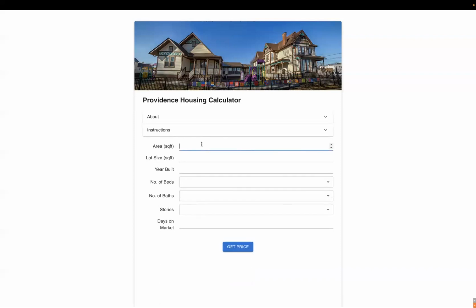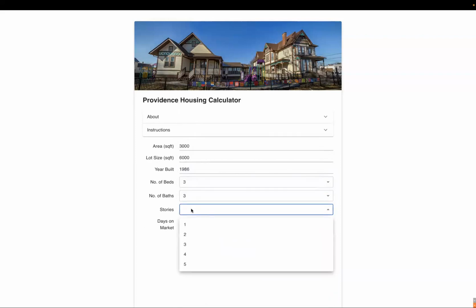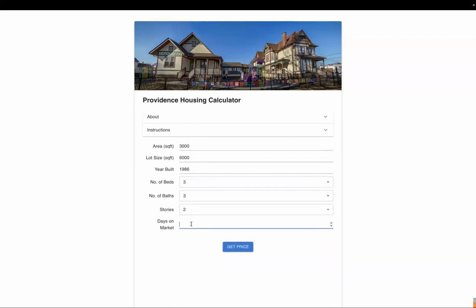Let's say Sally has a house that has 3,000 square feet of area and a lot of double that, 6,000 square feet. It was built back in 1986. It has 3 beds, 3 baths, and has 2 stories. She's listed it on Zillow for 60 days and hasn't had an offer yet. She wants to see how much this could potentially sell for. Let's try clicking get price. So we see we've obtained the number of $598,000.